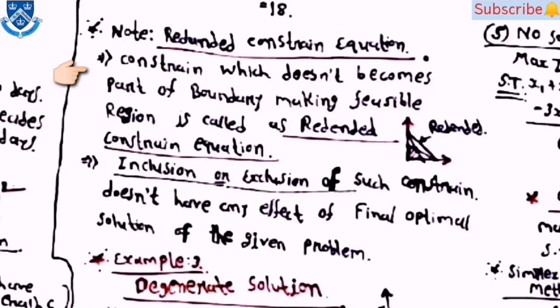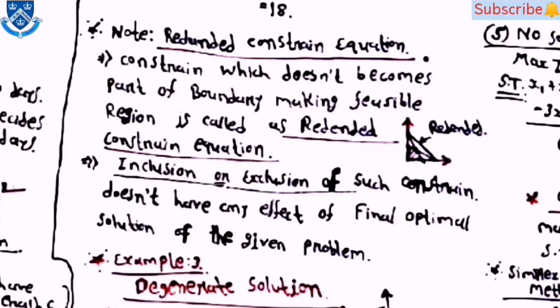Here note the redundant constraint equation: the constraint which doesn't become part of the boundary making the feasible region is called the redundant constraint equation. Inclusion or exclusion of such a constraint doesn't have any effect on the final optimal solution of the given problem. Here you can see in the diagram that the upper curve is known as the redundant constraint because it doesn't affect the final solution.